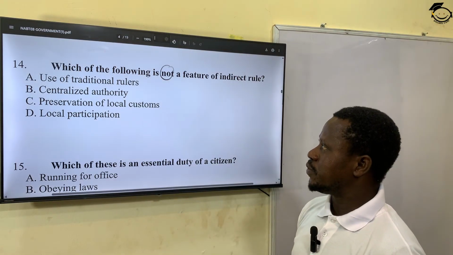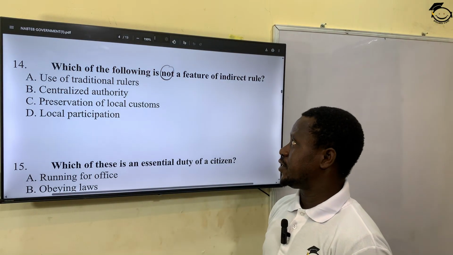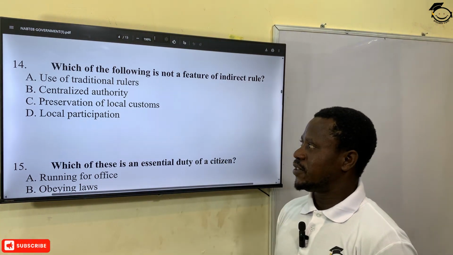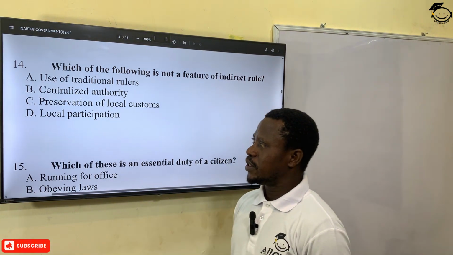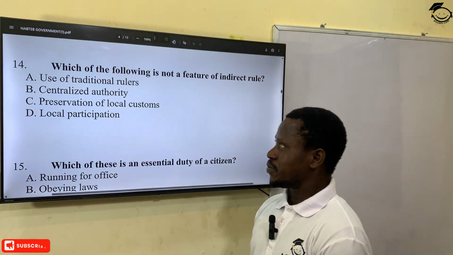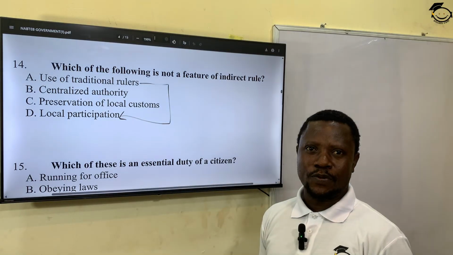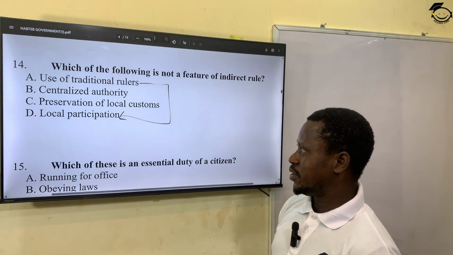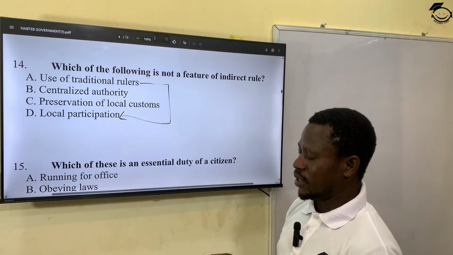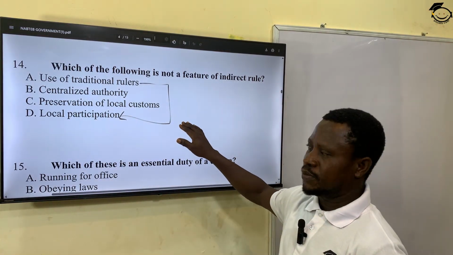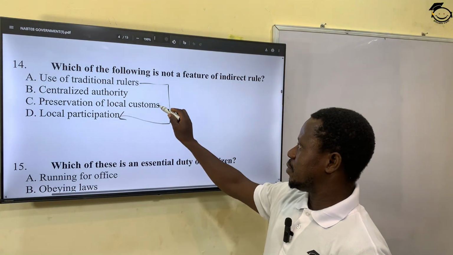A, use of traditional rulers, of course, yes, that's the meaning of indirect rule. B, centralized authority. C, preservation of local customs. D, local participation. The use of traditional rulers means the local people are allowed to participate in government, in the ruling of the British government in their colonies. To preserve local customs is also correct because it's similar to this.